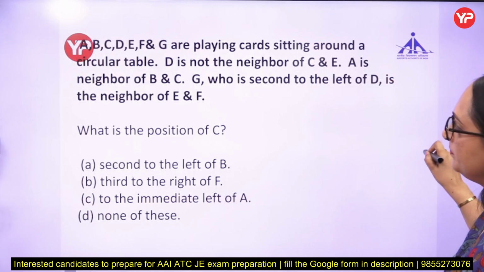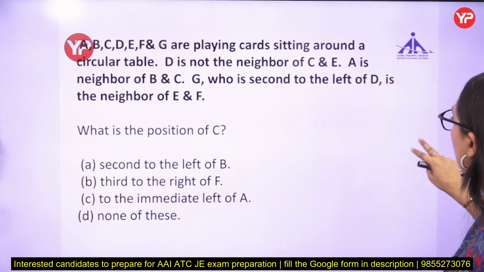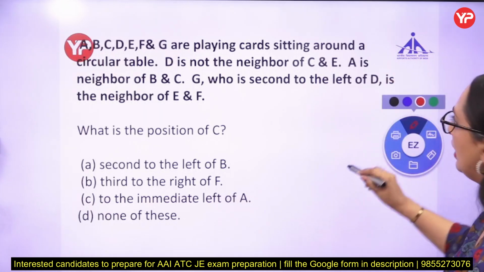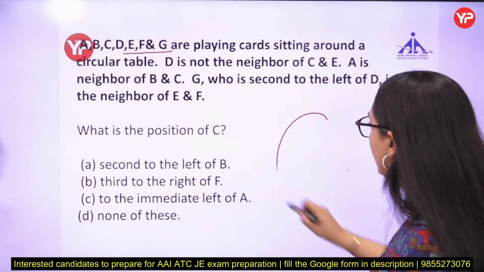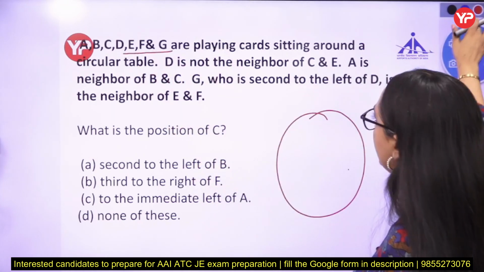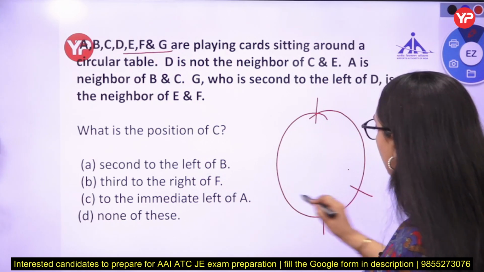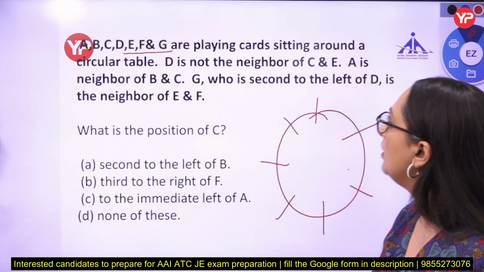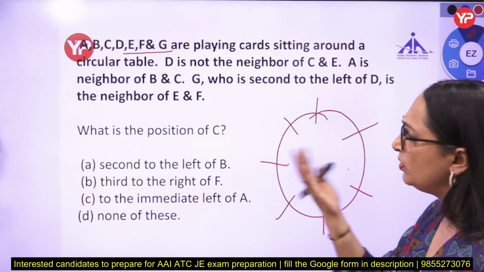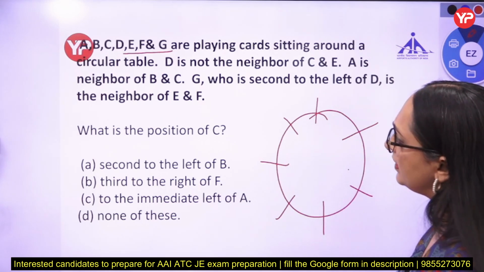Next question. A, B, C, D, E, F, G. 7 people are sitting around a circular table, 1, 2, 3, 4, 5, 6 and 7. It is not given otherwise, so let's assume all of them are facing inside the circle.